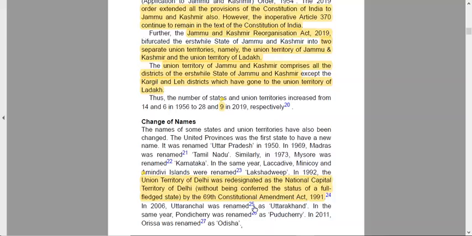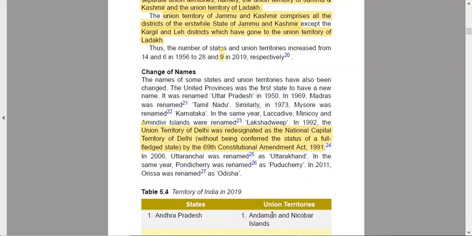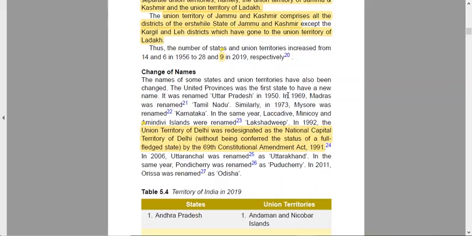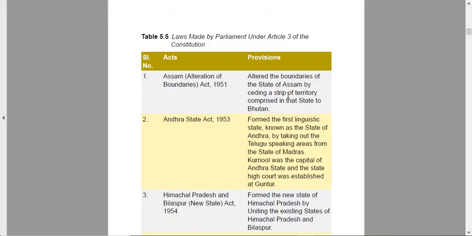In 2006, Uttaranchal was renamed as Uttarakhand and Pondicherry was renamed as Puducherry. In 2011, Orissa was renamed as Odisha. So these were some of the changes that have taken place since independence about the UTs and states. So if you see Andhra Pradesh and Arunachal, Assam, Bihar, Goa, these are some of the states that we have today. That is 28 states and 8 UTs: Andaman Nicobar Islands, Chandigarh, Dadra, Nagar Haveli, Delhi, Jammu and Kashmir, Ladakh, Puducherry, etc.